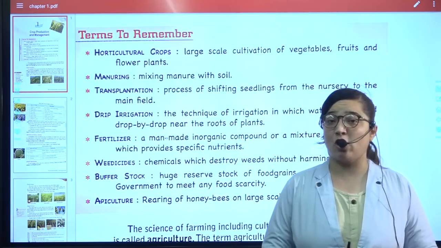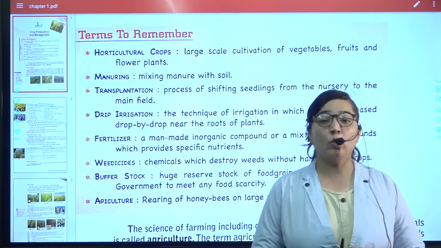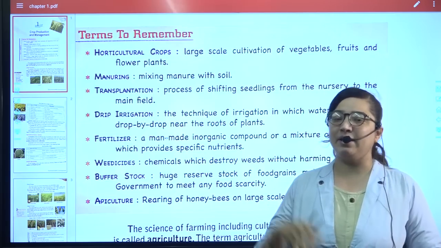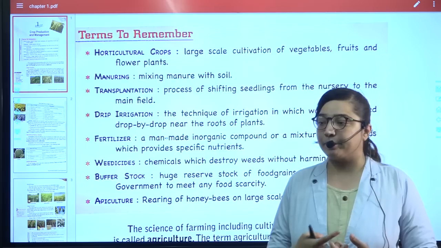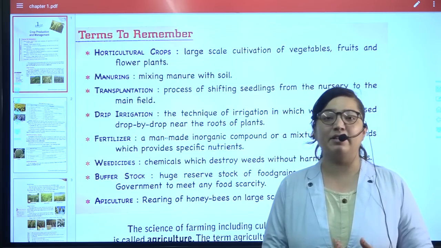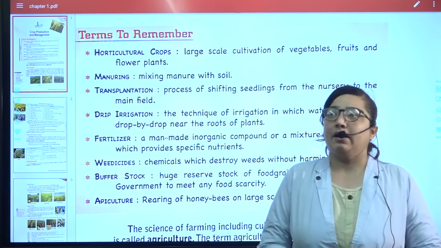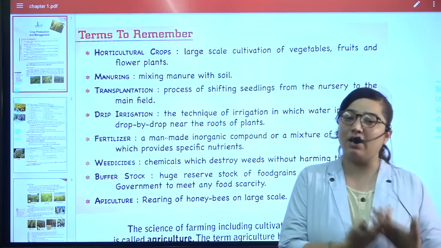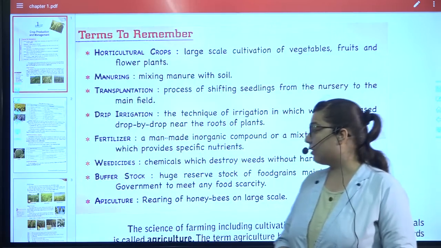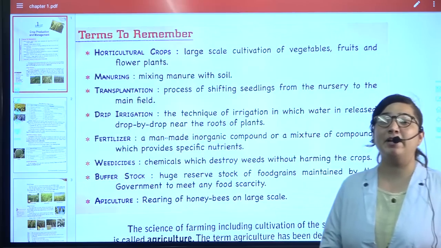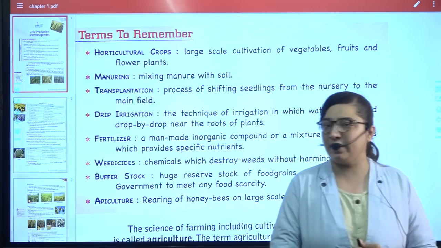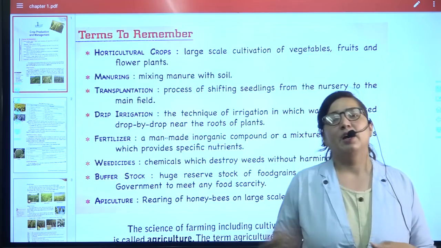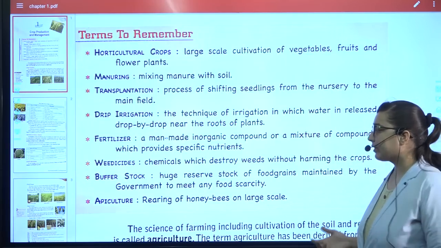Many of the people were not even able to get 2 meals a day. For them, many programs were arranged. There were many people who gave this type of services on their own, even except the government. So buffer stock is something that the government keeps, some amount of food stock with them, so that whenever there is any kind of food scarcity, they can use it well.